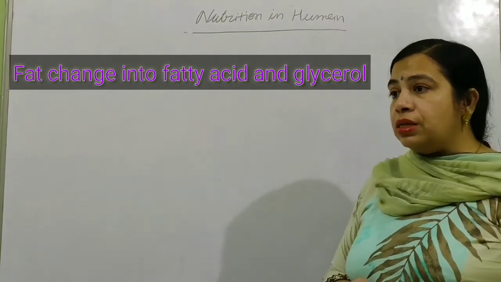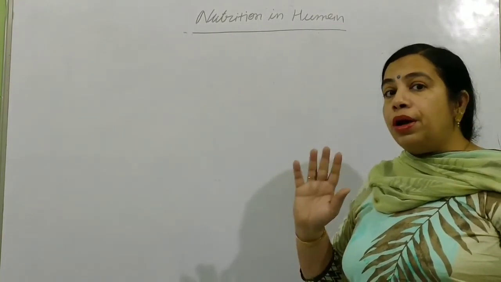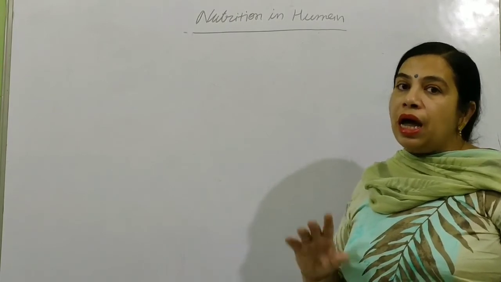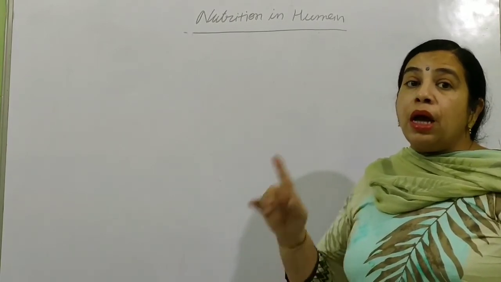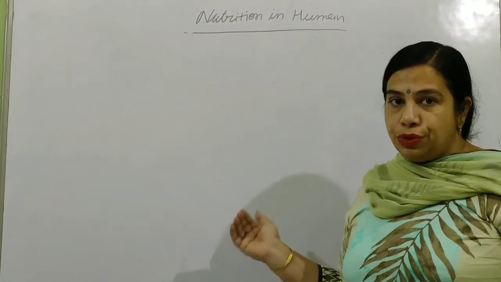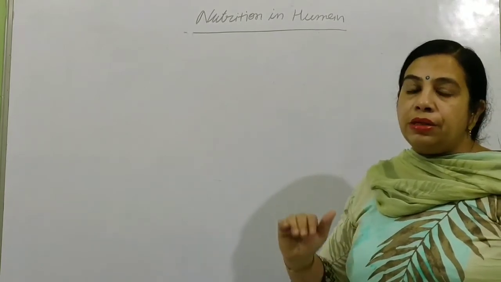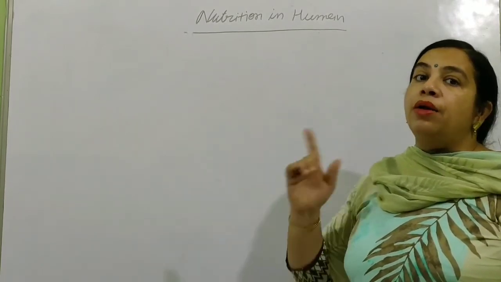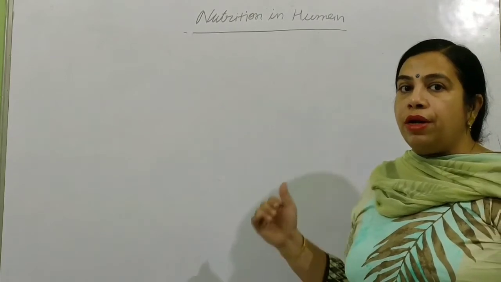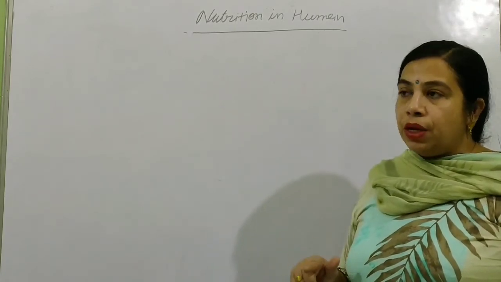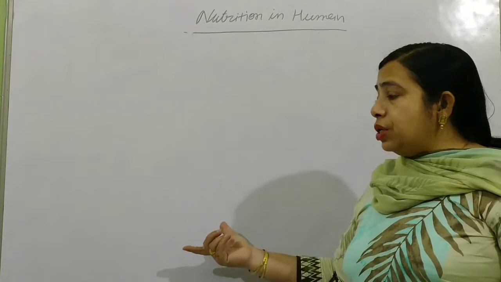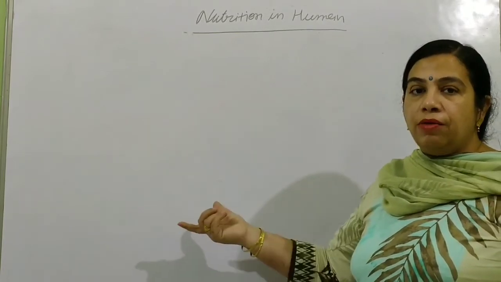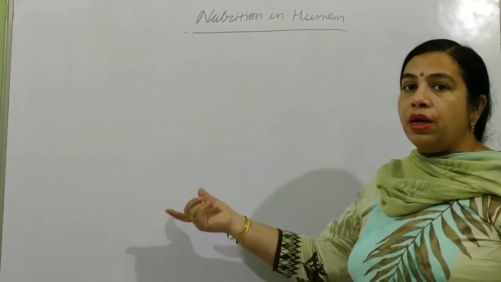Sometimes questions ask, what will be the end product of digestion? The end product of digestion will be: carbohydrates break into sugar, proteins break into amino acids, and fats break into fatty acids and glycerol. In this way, digestion is completed here in the small intestine.